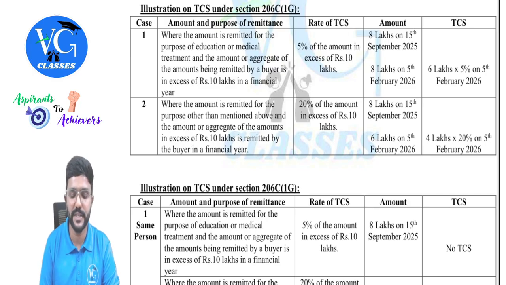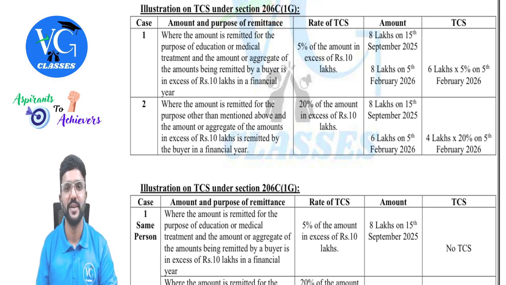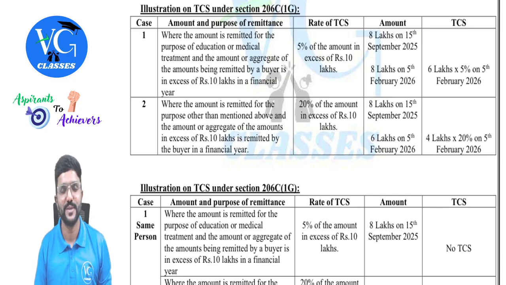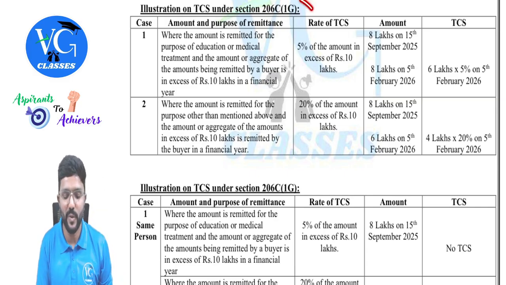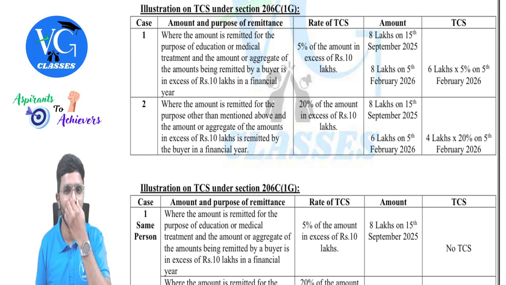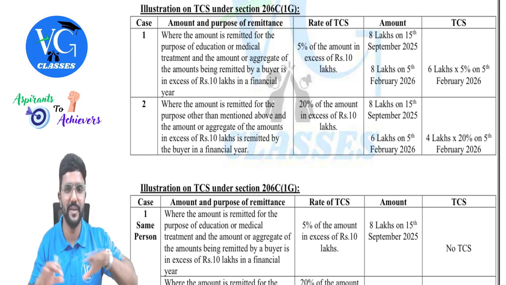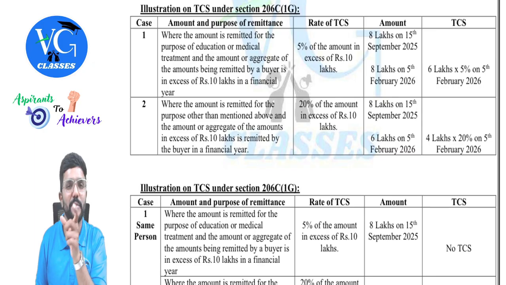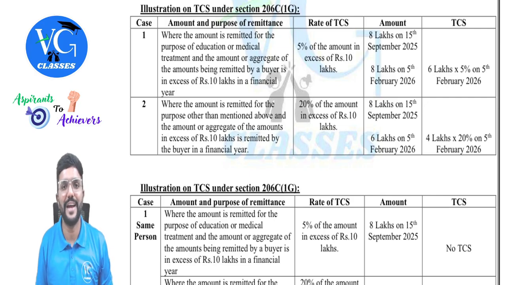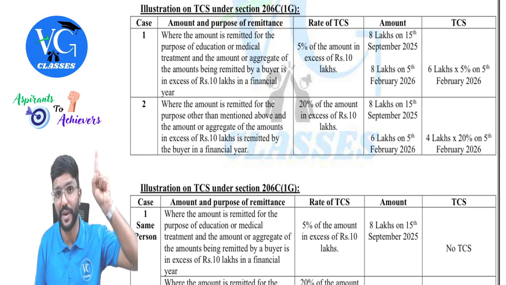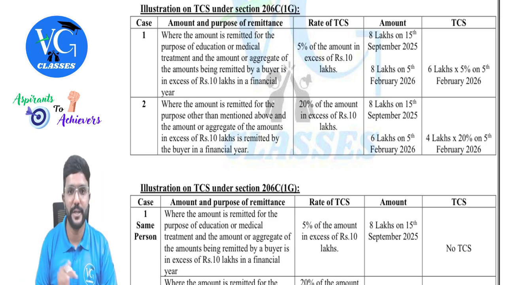Yeah, and it is easy to remember section 206C 1G, guys. You are going outside India, so that is why you are purchasing the foreign tour package or you are remitting the money outside India. So G, 1G, you are going outside India. Try to remember like that. Even 1F talks about sale of motor vehicle as well as now even other goods have been notified. But try to remember it like Fortuner car. So if the value is more than 10 lakh, then TCS has to be collected at 1%. I am talking about subsection 1F.